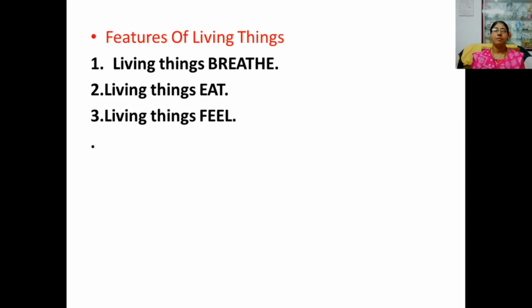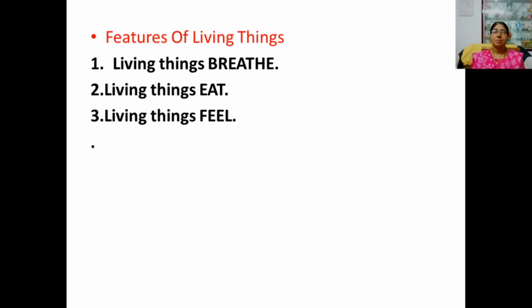Next, important features of living things. Living things include plants and animals. So, all need air to breathe. Plants need oxygen, same way animals also need oxygen to live. Next, living things eat. All plants and animals need food. Third one, living things feel.